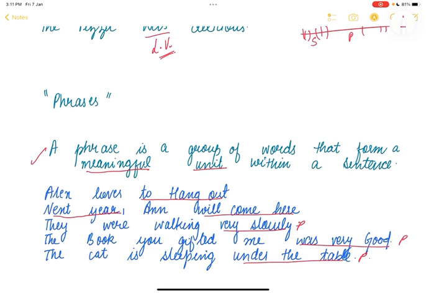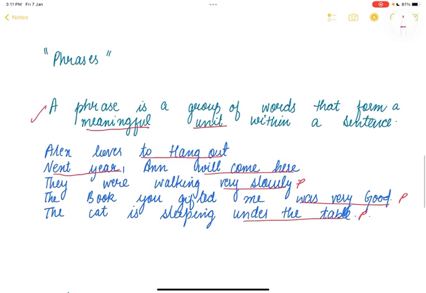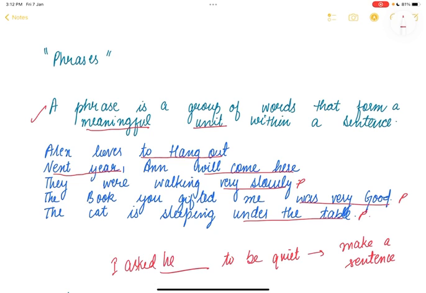So if a worksheet comes, or if you are asked any questions about whether this group of words is a phrase or not, you can quickly see whether it's forming a meaning or not. For example, if the words are to be quiet, you can quickly make a sentence to check whether it is making any sense or not. So if you make a sentence like, I asked her to be quiet, it's making sense, we can use it in a sentence, so it is a phrase.